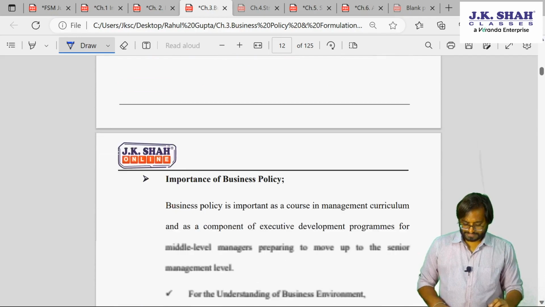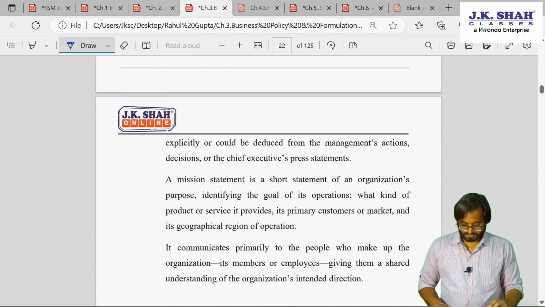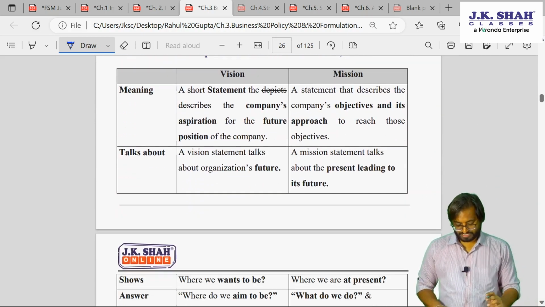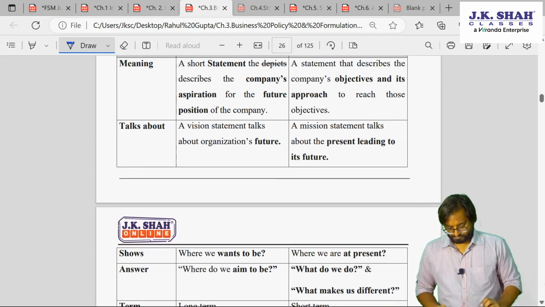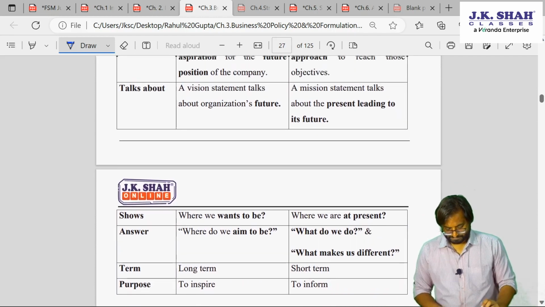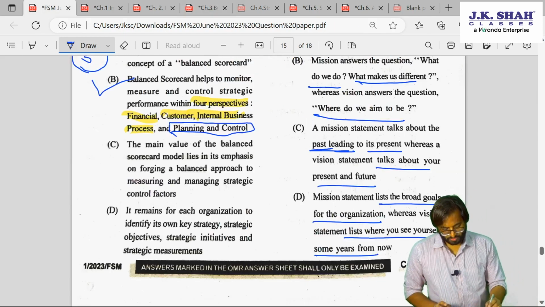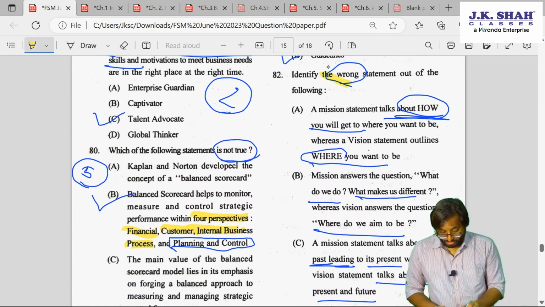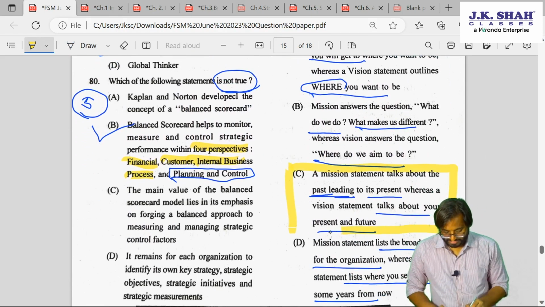Chapter number 3. Vision and mission. We have the distinction between them right at the end. From there they have picked up this. When I was reading, I found this statement to be a little tricky. They want a wrong statement. So I found this statement to be a little tricky.